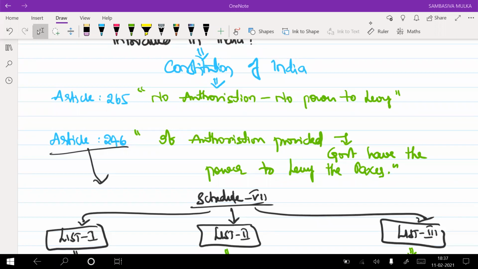There is a doubt from the student chat: then the state government doesn't have the power to levy the tax? Which tax are you talking about? If you are talking about income tax, yes, the state government will not have any power to levy the income tax.